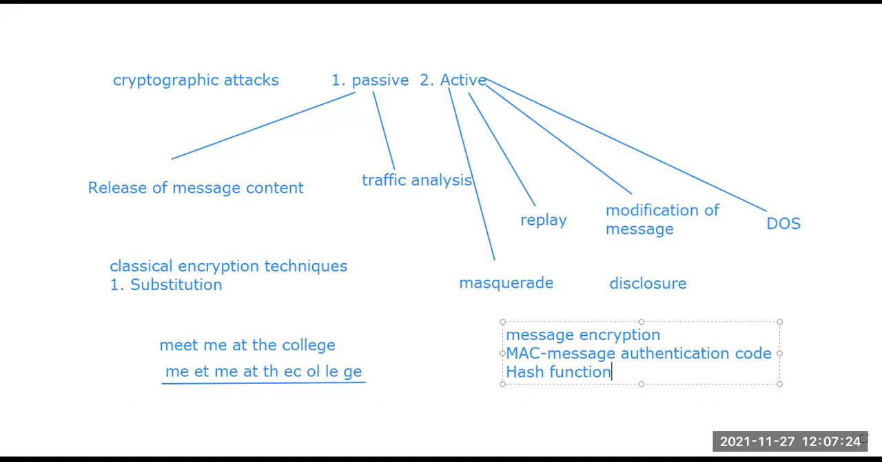So the message authentication code basically consists of three things: the input message, the MAC function, and the shared secret key.